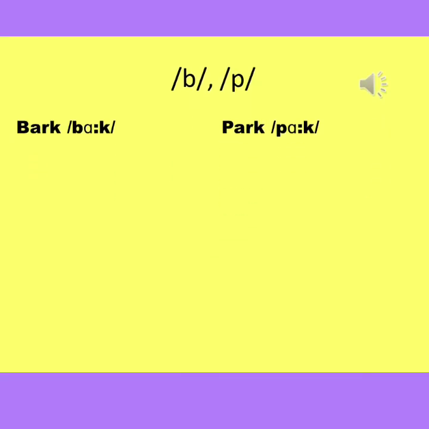B and B are bilabial sounds. It is made by closing completely both lips and then release the air explosively. B is voiceless and B is voiced. The examples are bark, park.